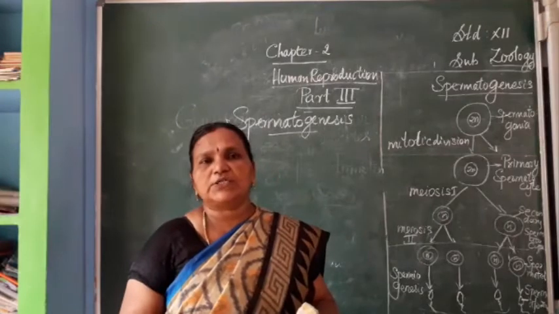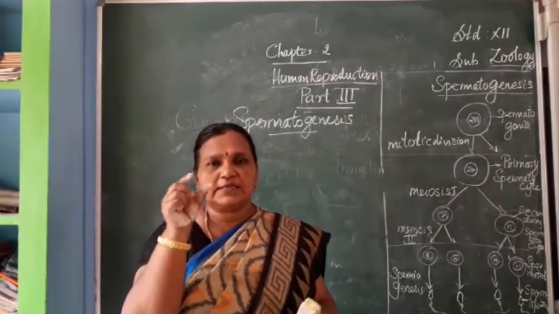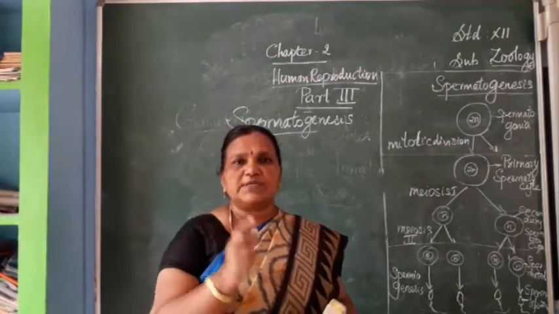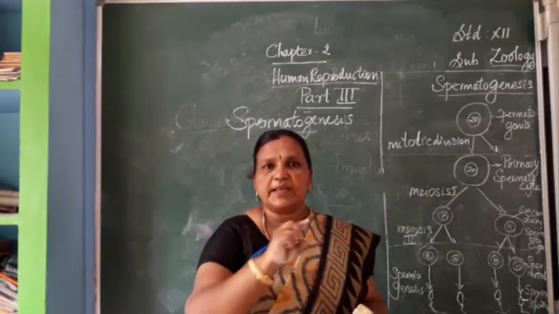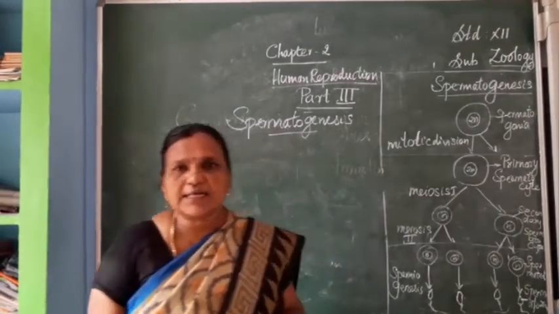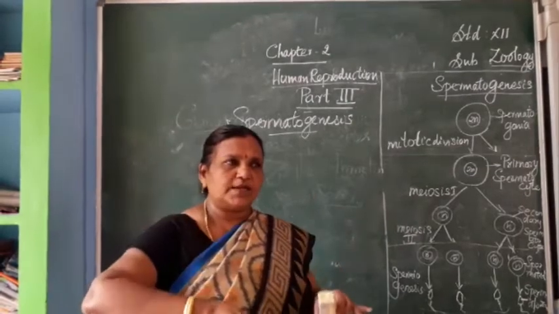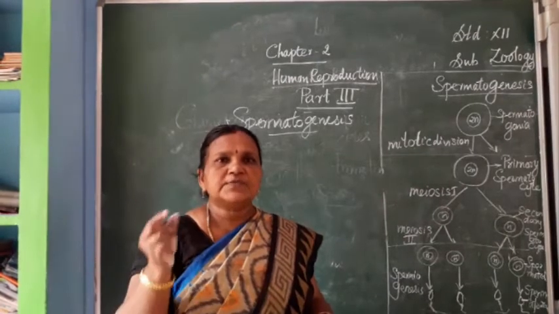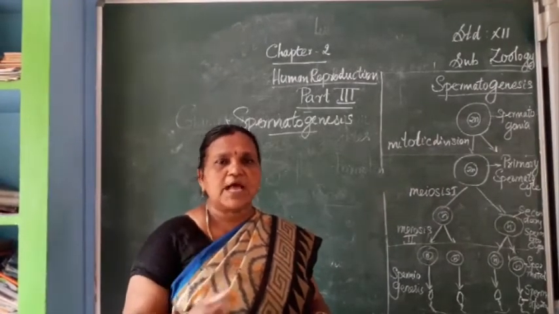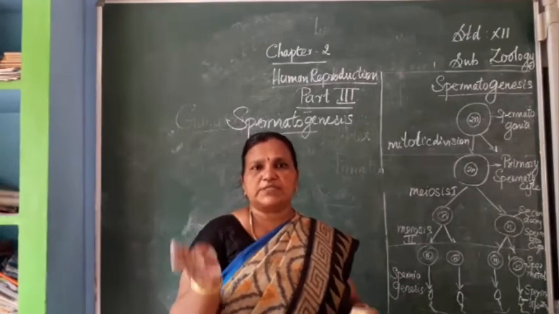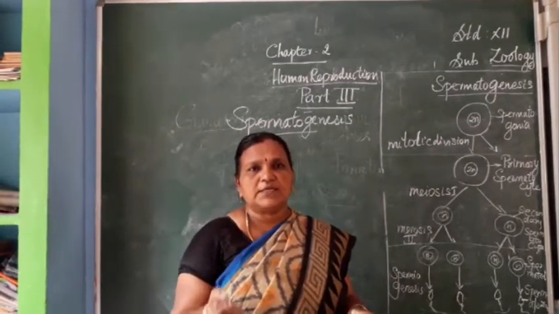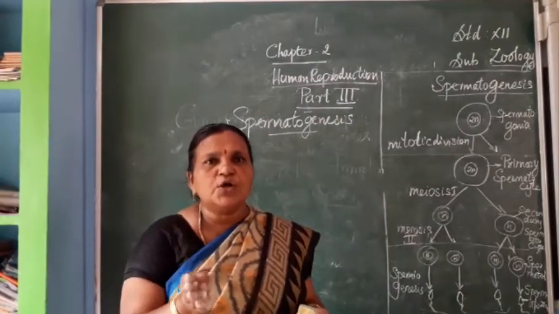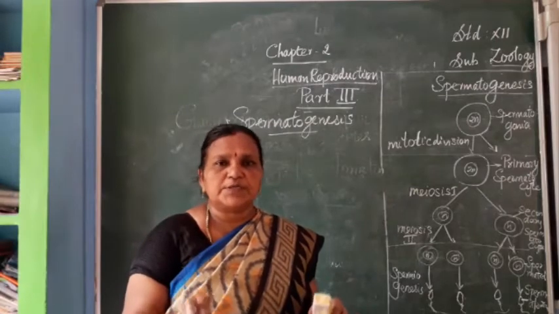In these convoluted tubules, the seminiferous tubules have the lumen or cavity. This lumen is lined by a special type of cell, pyramidal elongated cells, called the Sertoli cells. When we see the cross section of a seminiferous tubule, we can see the Sertoli cells. What is the function of these Sertoli cells? Already we studied that they are the nurse cells, giving nutrition for the newly formed sperms or spermatozoa.